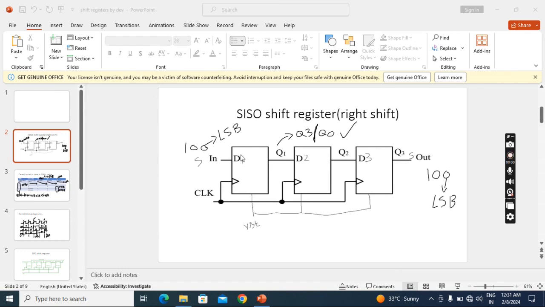Here I assumed this flip-flop as D1 and its output is Q1, the second is D2 with output Q2, and the third is D3 with output Q3. It need not be D1; it can be D3, D2, D1 like that. Or some people start with D0, then D1, then D2. That's why here I mentioned you can start with Q3, or you can start with Q0. Anything is okay. Now we'll see the working.